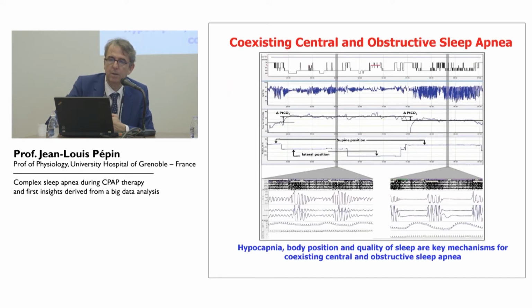This figure is summarizing the situation. You can see that when you have normal PCO2 during the night, you have mainly obstructive events. When you have hyperventilation with low CO2, and especially in supine position, you have typical central sleep apnea. So hypercapnia, body position, and quality of sleep are probably key mechanisms for the occurrence of central or obstructive events in this kind of patient.